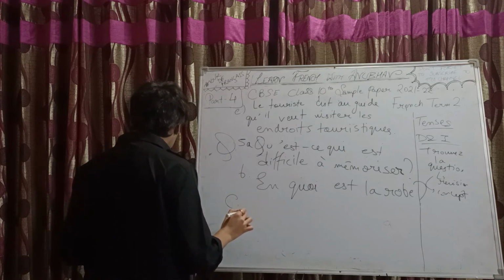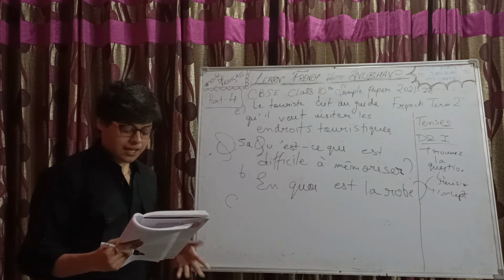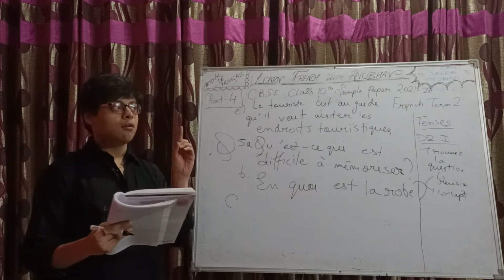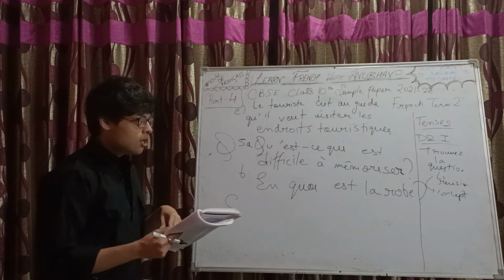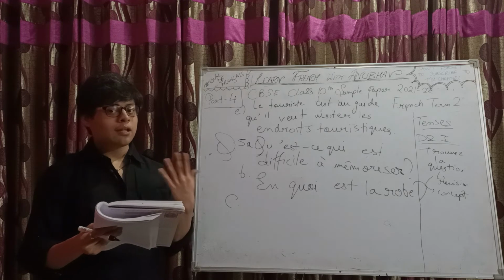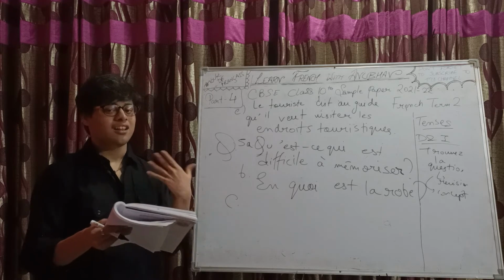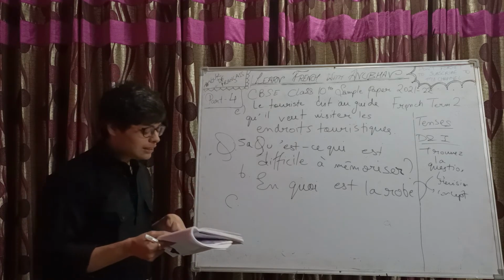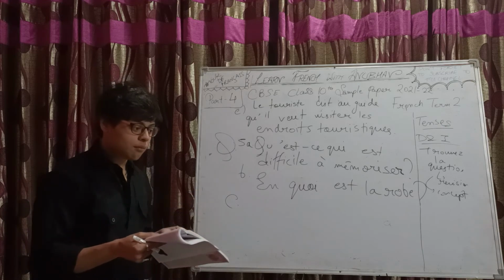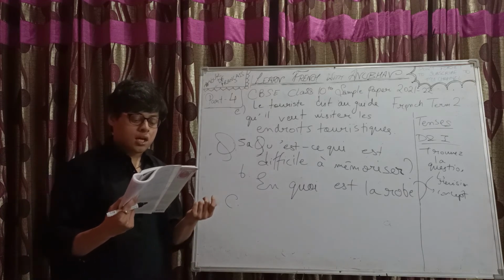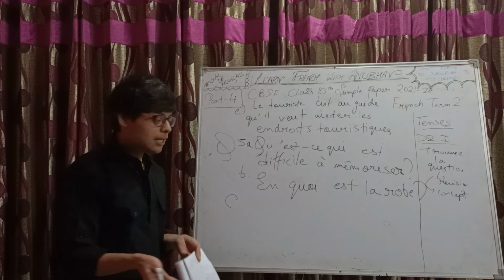C part. Nous y allons en voiture. We went there by car. Now, the pronoun y is there, isn't it? Now y is there. Now you can be creative. You can write any place, au cinéma, au restaurant, à l'école. Right. As for this, the marking scheme of the sample paper gives école, à l'école, right? But it's y, so you can write any place, isn't it?